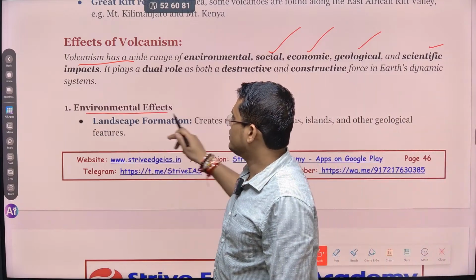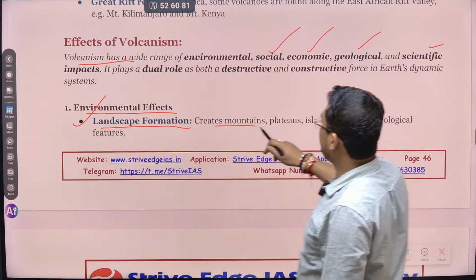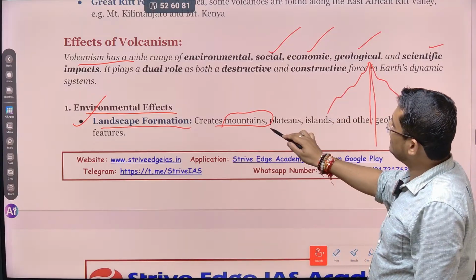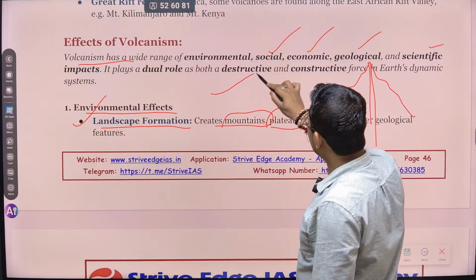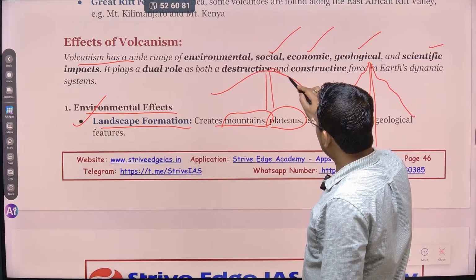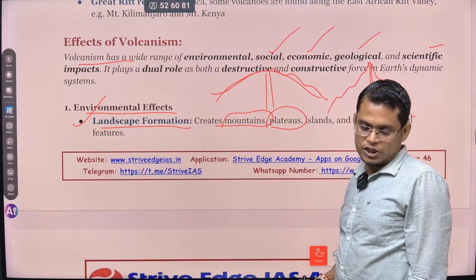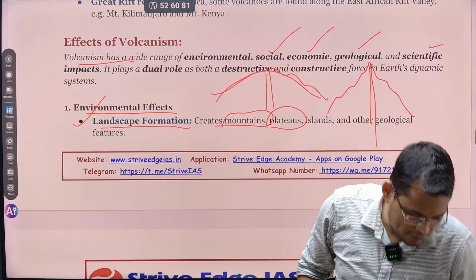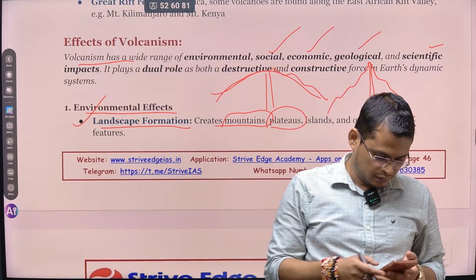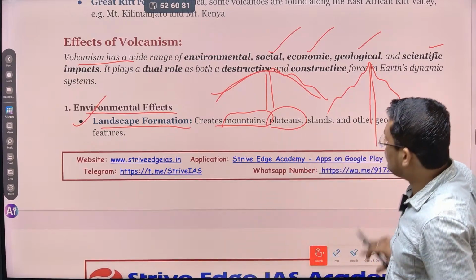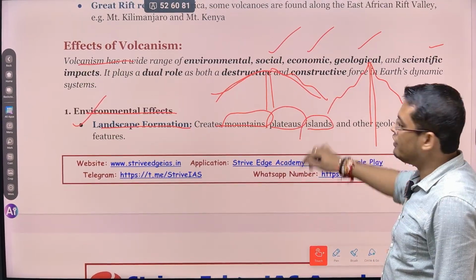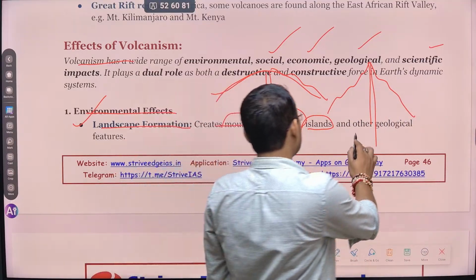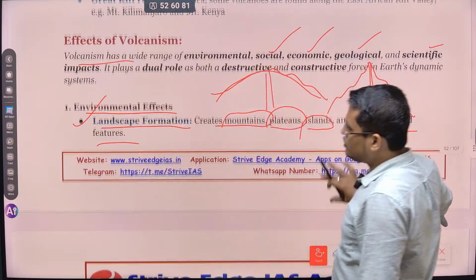So environmental impact. It is helpful in landscape formation. It creates mountains, because some of the mountains are volcanic mountains. It creates plateaus. If the volcanic eruption is basaltic, then after eruption it can flow and form a plateau like tabletop lands. Plateau means tabletop. It is not a mountain but a tabletop-like height. ठीक है. So next, it can form islands. Already we have seen volcanic eruptions led to the formation of island arcs and mountain chains also. So other geological features can be formed. ठीक है. So this is landscape formation.